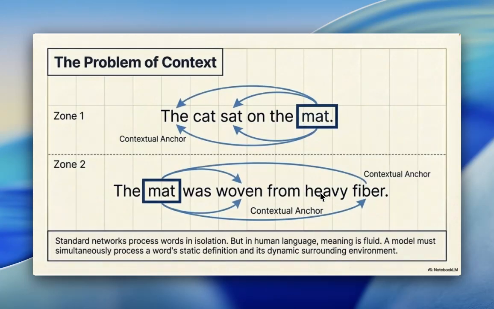The problem of context. Zone 1: the cat sat on the mat. Contextual anchor. Zone 2: the mat was woven from heavy fiber. Contextual anchor. Standard networks process words in isolation, but in human language, meaning is fluid. A model must simultaneously process a word's static definition and its dynamic surrounding environment.